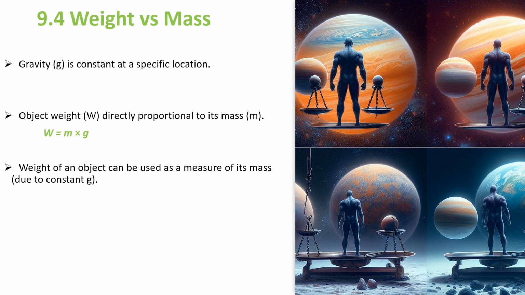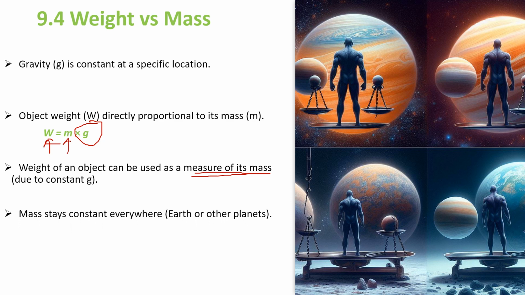Okay, now weight of an object can be used. See, look at this equation. This equation, this g is constant, right? So if it is constant, it's always constant. Now, if I have more mass, more the weight, right? So more the mass, more the weight. Less the mass, less the weight. As simple as that, right? Weight of an object can be used as a measure of its mass, because gravity is constant. So more the mass, more the weight.